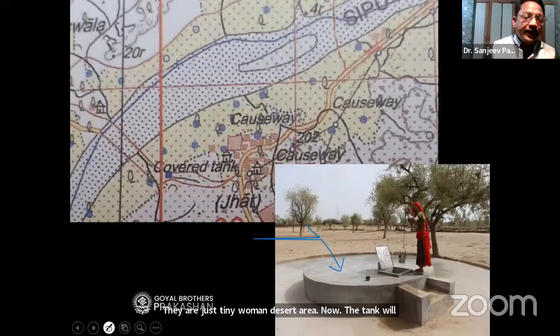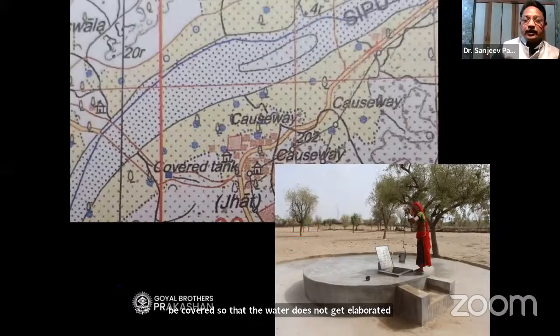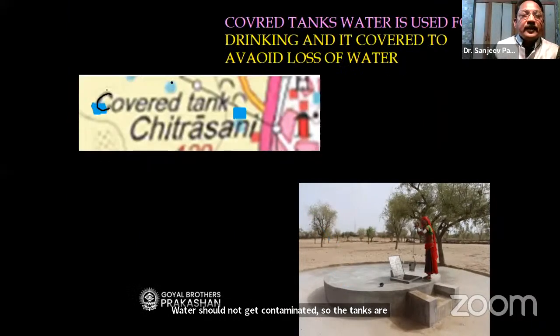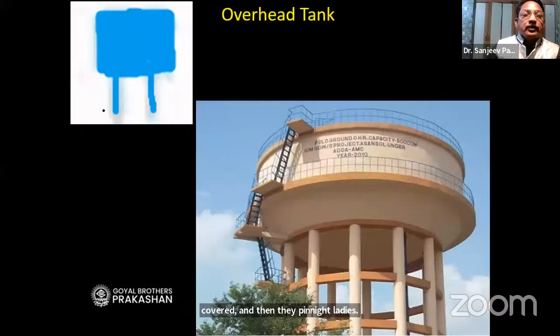And second thing, the tank is covered so that water should not get polluted, should not get contaminated. So the tanks are covered and then definitely this water will be used for drinking purpose. See this covered tank here. Now this is a symbol of an overhead tank.